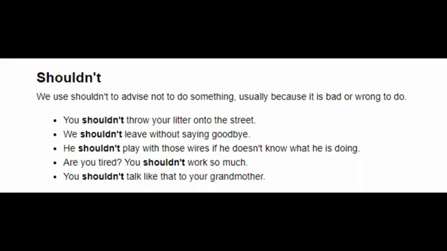Are you tired? You shouldn't work so much. Here also we should not work so much if we are tired, so we have used shouldn't, should not. Now the last example: you shouldn't talk like that to your grandmother. We should always give respect to our grandmother and elders. That's why we should not speak to them like that. So we have used should not.